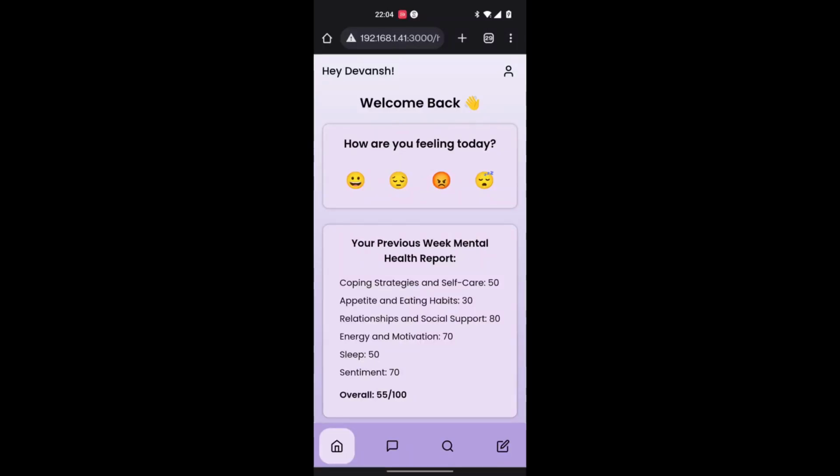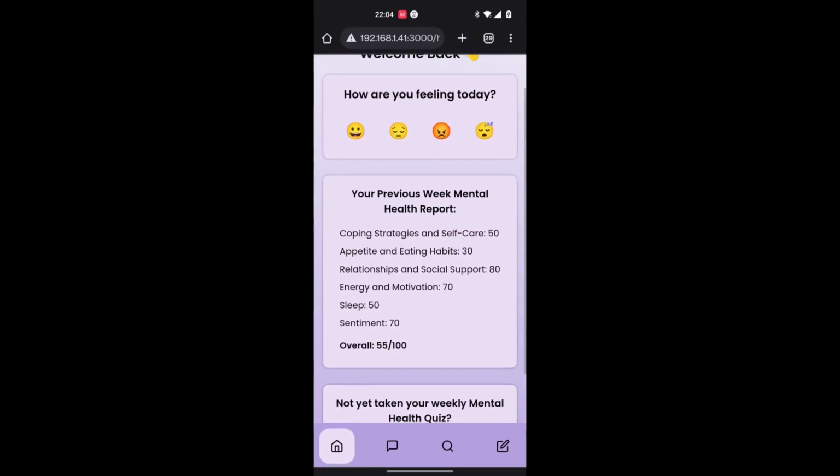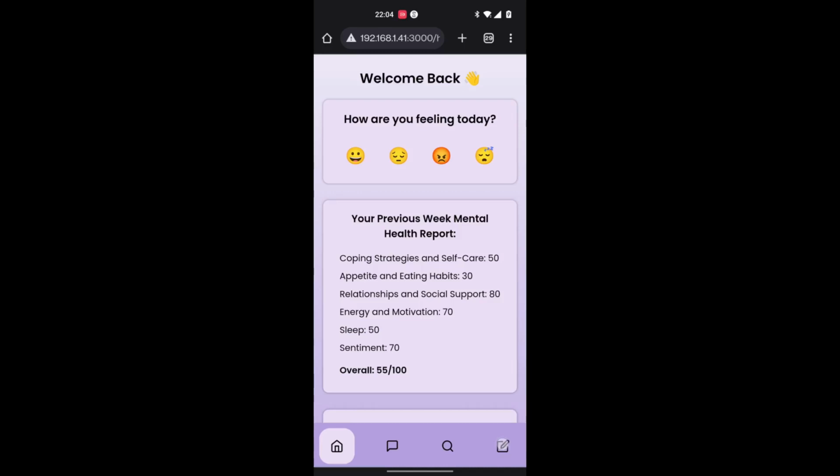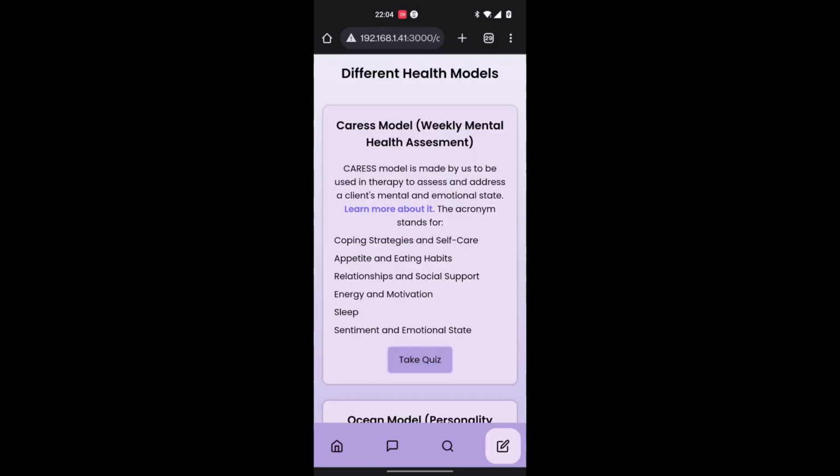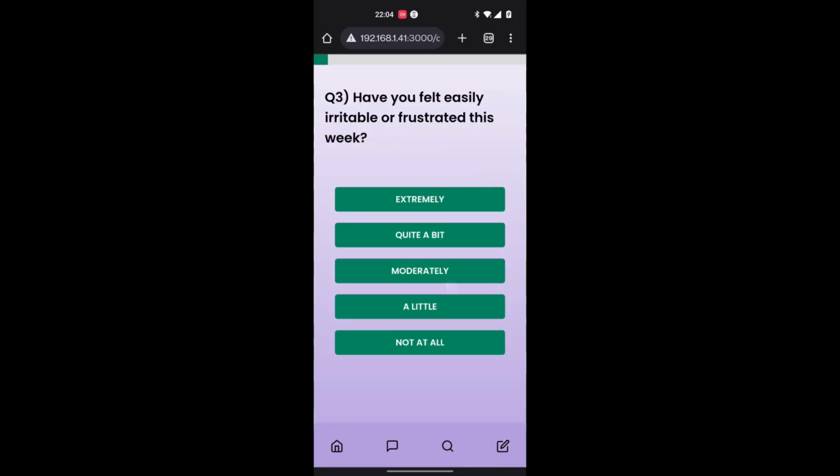This is the app's home screen. You can navigate to quizzes from the bottom bar. From here you can choose to take the weekly mental assessment based on our Caress model or the personality test based on the Ocean model.